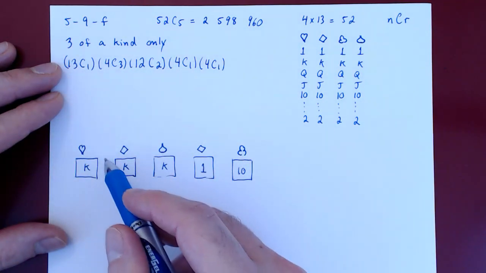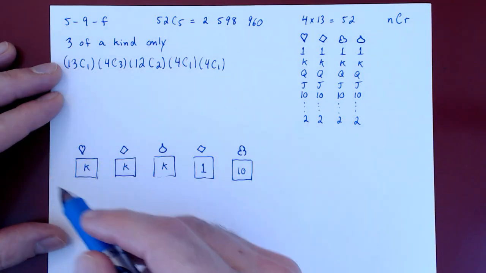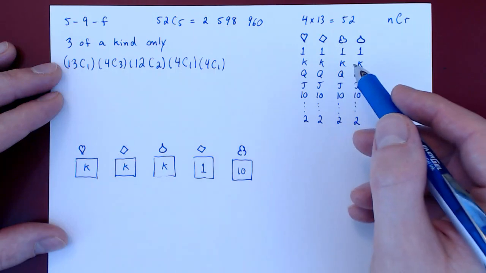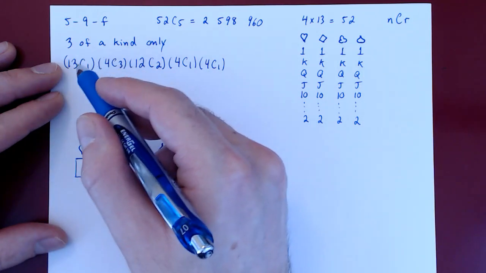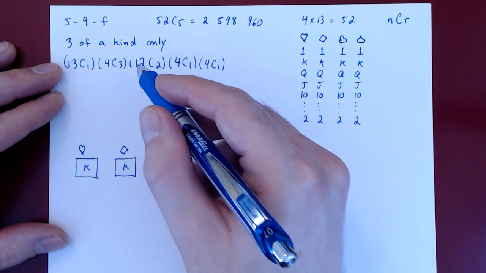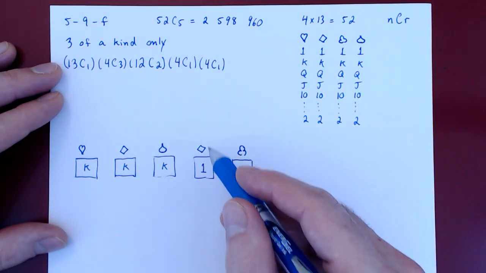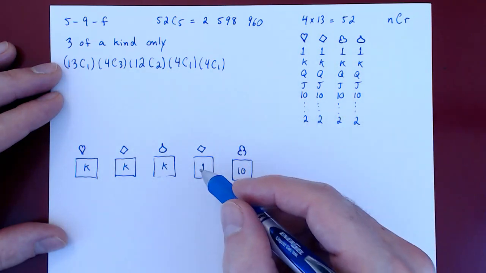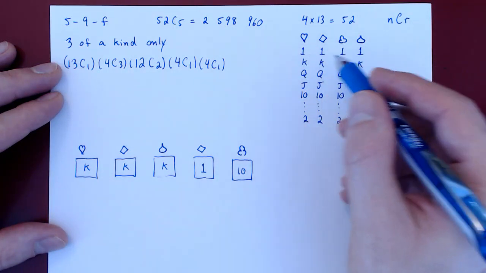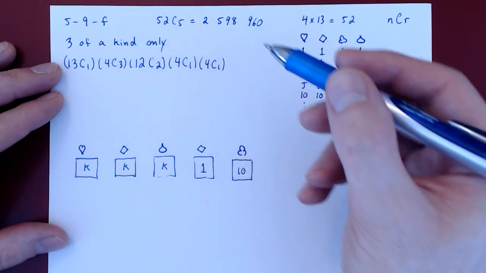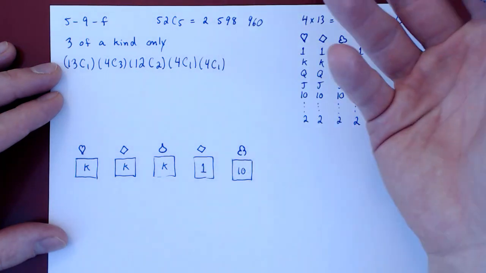We chose the kind of our triple. Out of the 4 available cards, we chose 3 of them. So that's the total number of ways of choosing the triple. Then, out of the remaining 12 kinds to choose from, we chose 2 distinct kinds. And for each kind, aces and 10s, there are 4 possibilities for the 4th card, 4 choose 1 is 4, and there are 4 possibilities to choose from for the 5th card, 4 choose 1 again is 4.